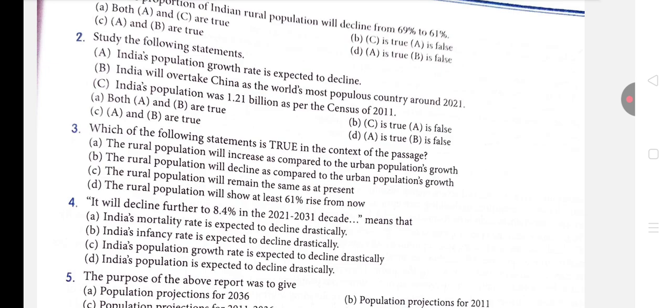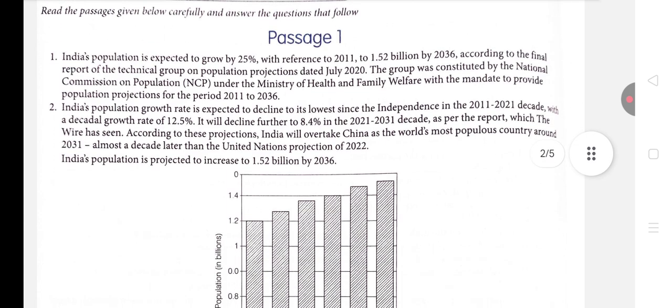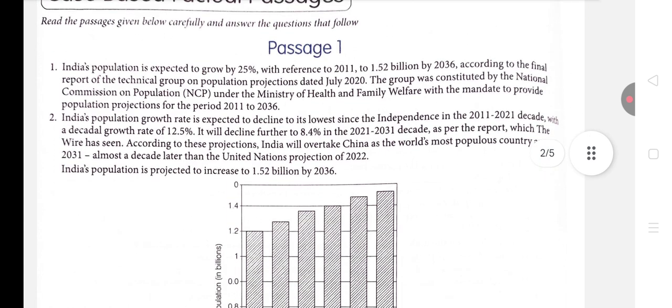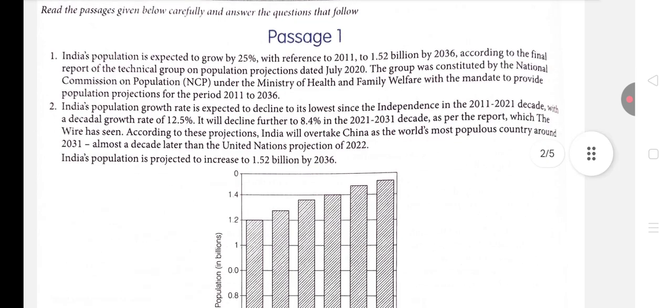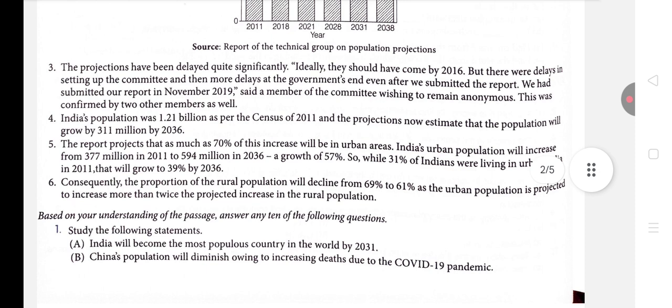Okay, so if you will come across these first or second paragraph, I guess. So if you'll see, 1.21 billion as per the census of 2011. So let's see. So if you'll notice in paragraph number 4, India's population was 1.21 billion as per the census of 2011. So this statement is absolutely correct.